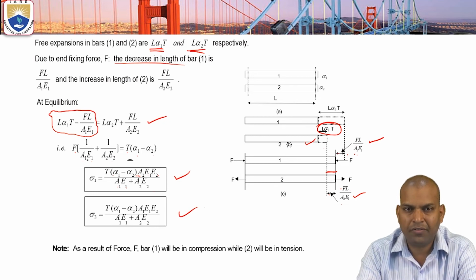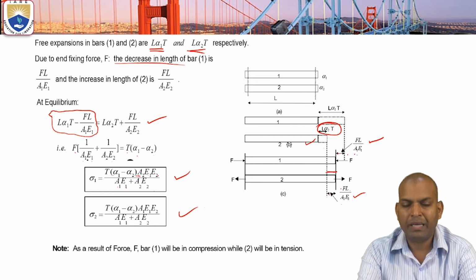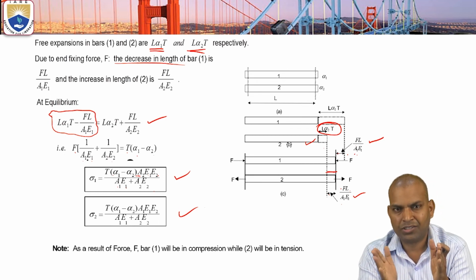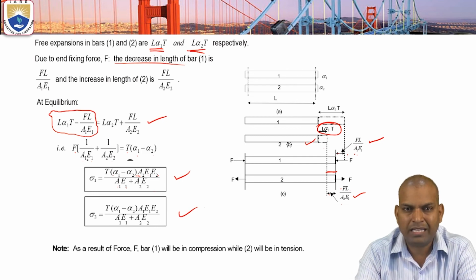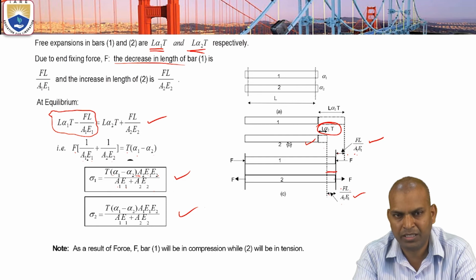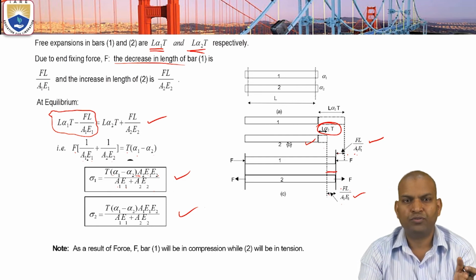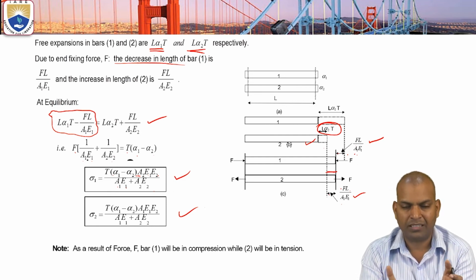Because the coefficients of thermal expansion are different, the elongations are also different. But you have to make it uniform, otherwise the non-homogeneity affects the material and components because of the coefficient of thermal expansion. So we have to fix for a uniform length.